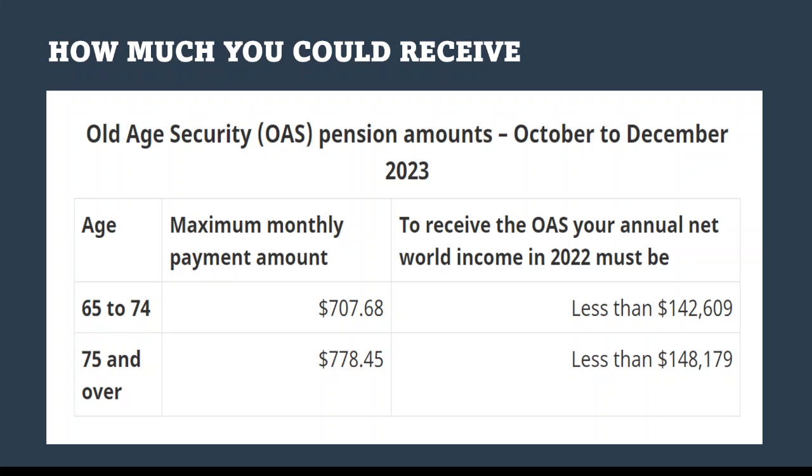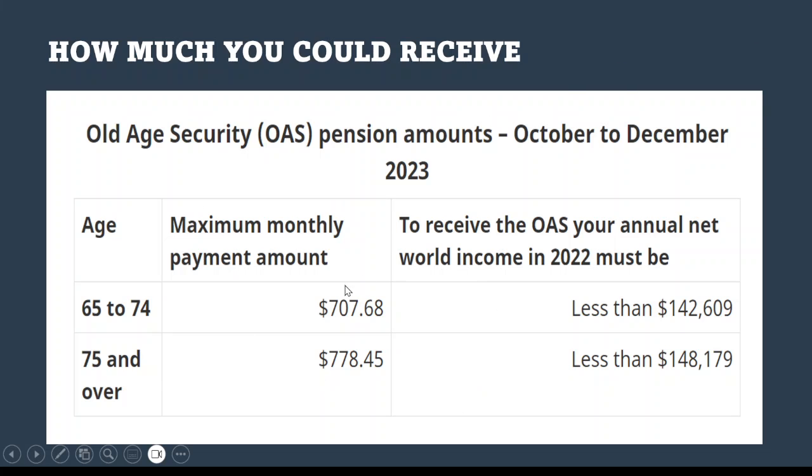How much would you receive? This is for 2023, from October to December. The age groups are 65 to 74, and 75 and over. The maximum monthly payment amount is this. And to receive the OAS, your annual income has to be below this amount. So this is a rough idea of how much you will receive. It depends on your age and also on your income.